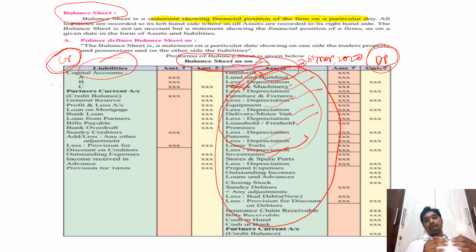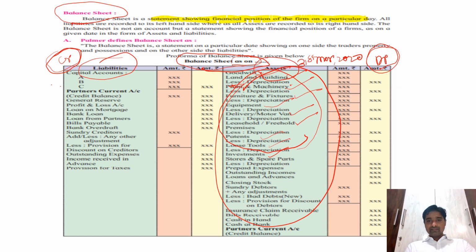Same in case of liabilities and expenses. Expenses mean those for which the amount is already paid. जिसके लिए हमने पैसा पहले ही पे कर दिया है, that is called expenses. And liabilities mean those for which the amount is payable in the future. जिसके लिए मैं फ्यूचर में पैसा पे करने वाला हूँ, that is called a liability. Okay, so that is the difference between liability and expenses, assets and income.